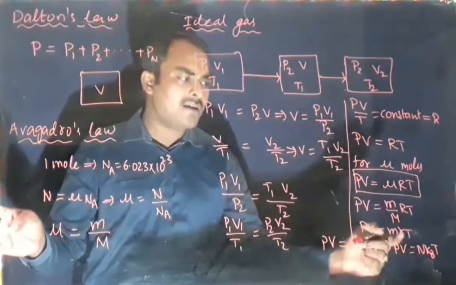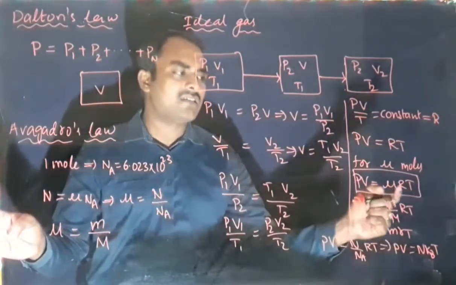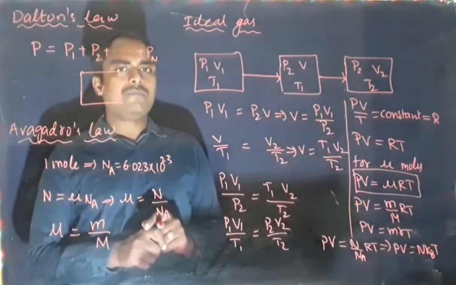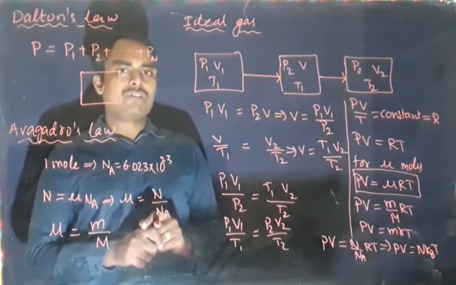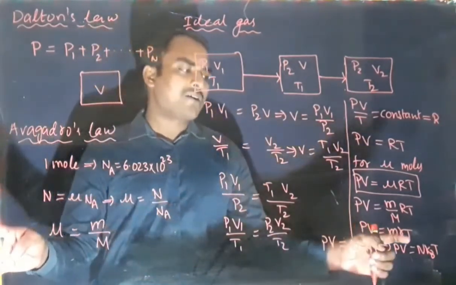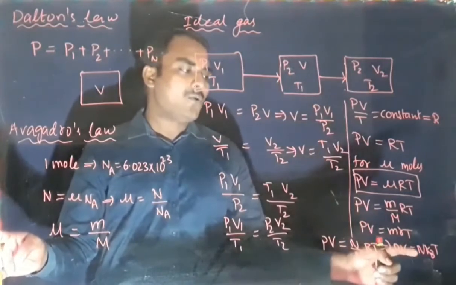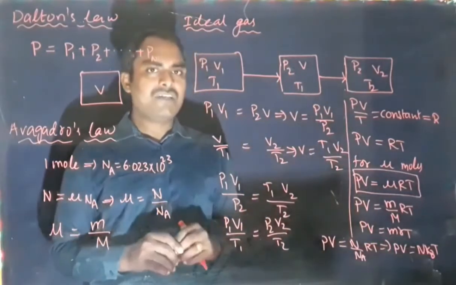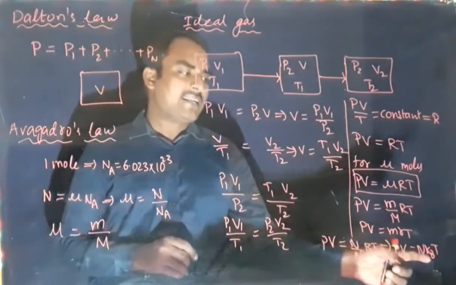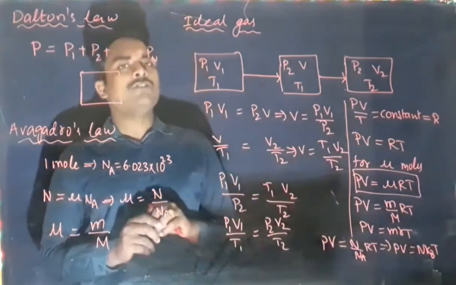So these are different forms of the ideal gas equation. This is the basic equation, PV equal to mu RT. It can also be written as PV equal to M small r T, and PV equal to N kBT. Here small r is the specific gas constant and kB is the Boltzmann constant.